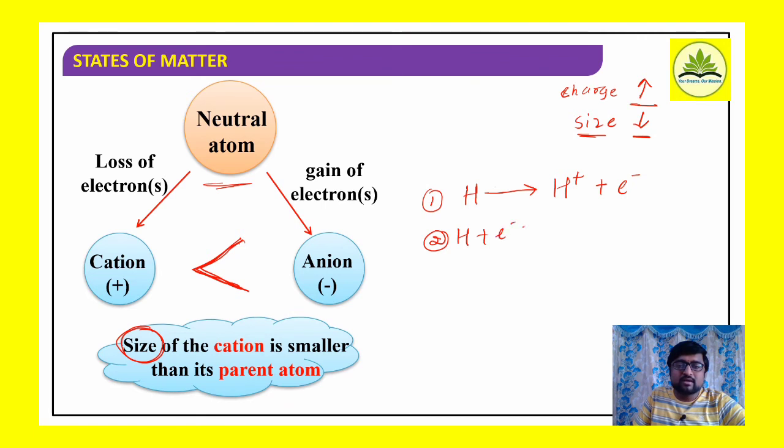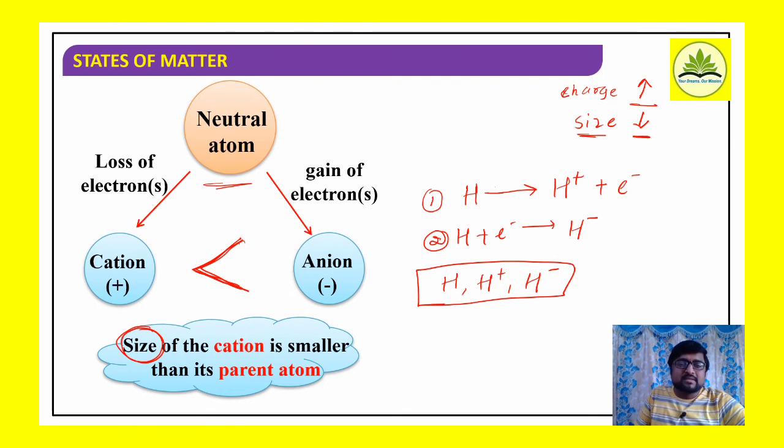Hydrogen accepts an electron and gets converted into H minus ion. Now if I compare size of H plus ion and H minus ion, size of cation will be less than size of anion. On comparison, H plus ion, the cation, is going to have the smallest size, then its neutral atom, then H minus ion, is the sequence in increasing order.